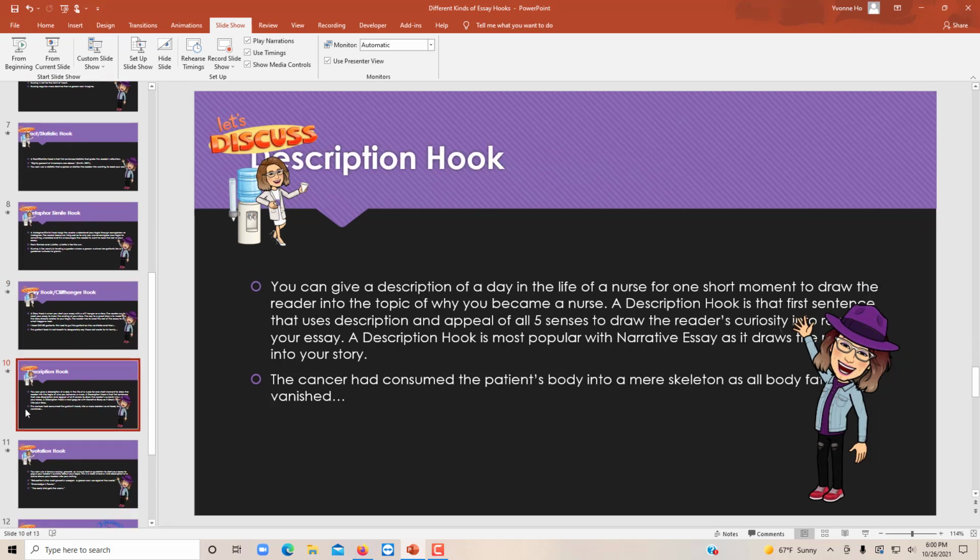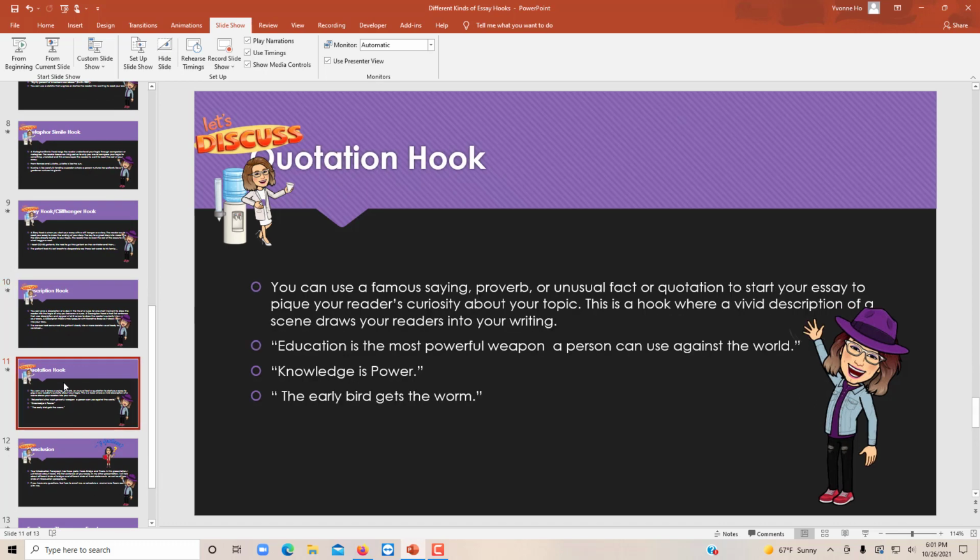You give a description of a story. You draw the reader into the description, and then the reader wants to know what happened after the description. Cancer consumed his body. Then what?